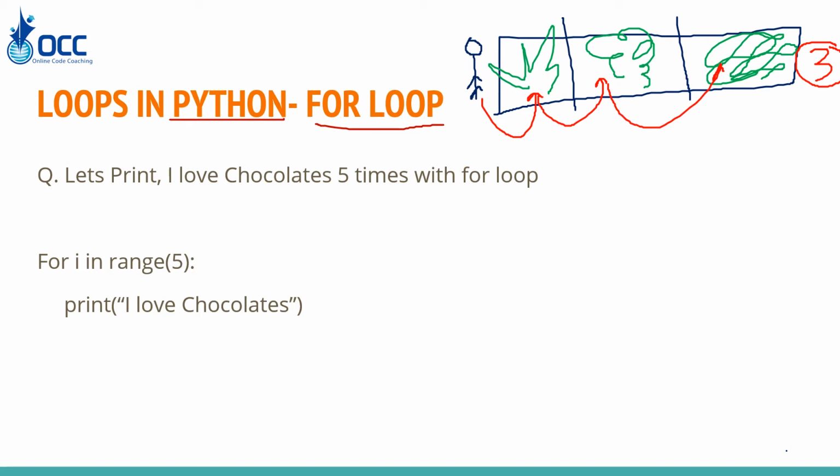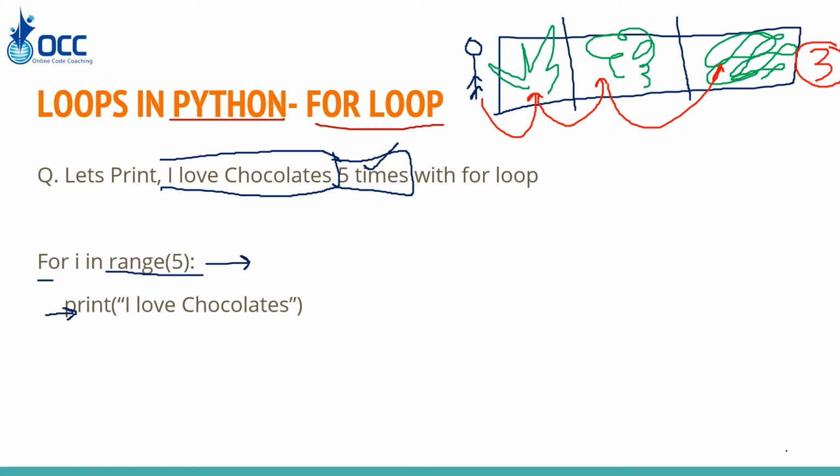Let's learn how. I have to write I love chocolates 5 times. That means I am repeating an activity 5 times. And what is the activity? The activity is to print I love chocolates. So how we write it with the for loop is: for i in range of 5. Range of 5 gives you the number of times you want to repeat an activity. We have for i in range of 5, and what I have to do is print I love chocolates.